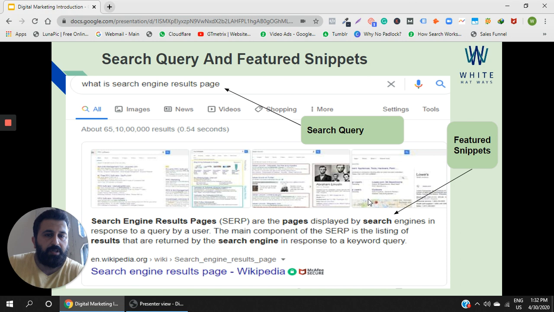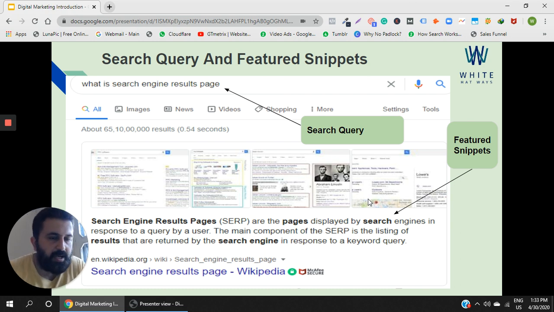This is a search query, and the keyword is whatever comes in the content. So when the keyword in the content matches with the search query, the content would come in front of the audience.